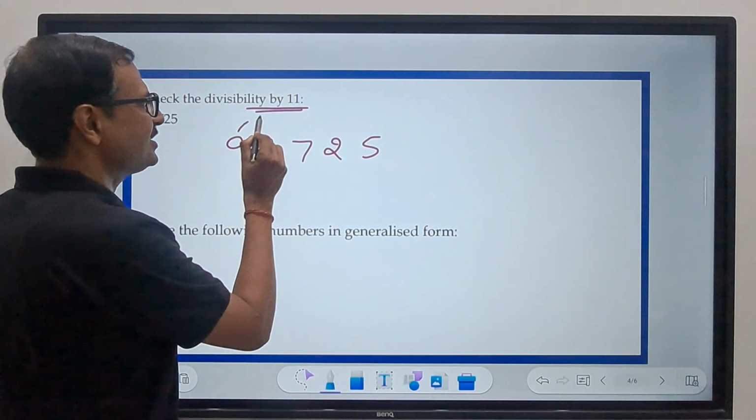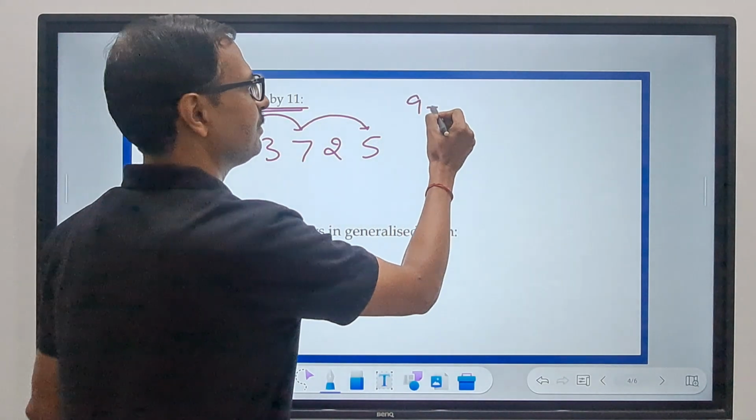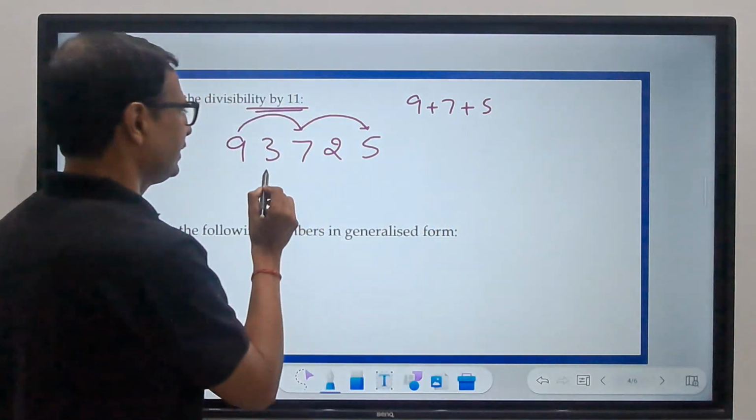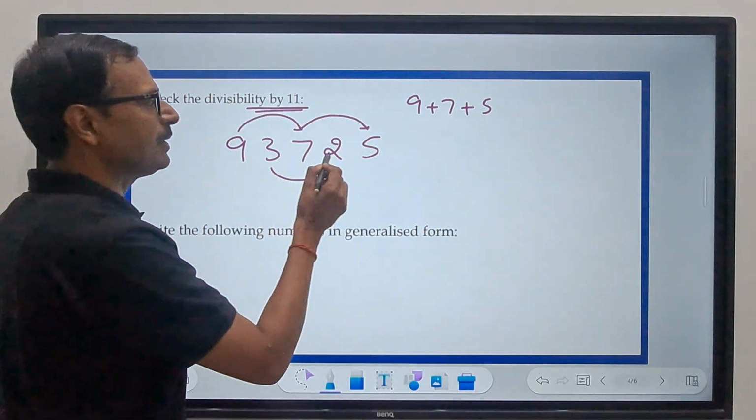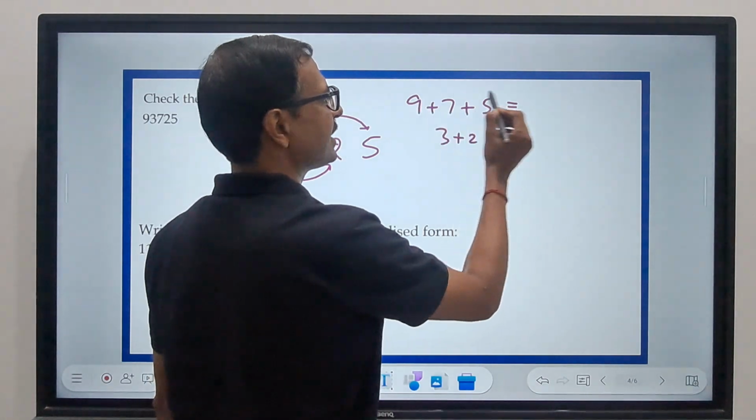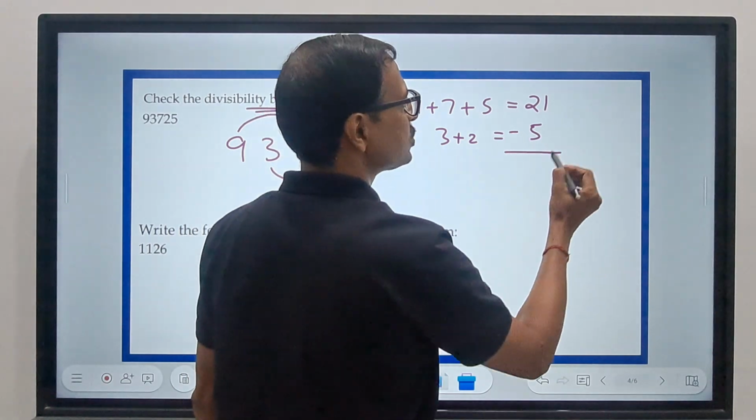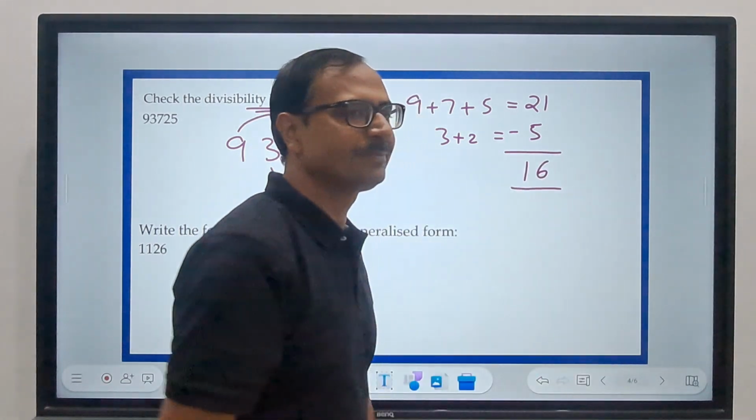So 9 to 7, 7 to 5. Add these digits: 9 plus 7 plus 5. Then add the remaining digits: 3 plus 2. What is this number? This is 12 plus 9, 21. And this is 5. And the difference between these two is 16.